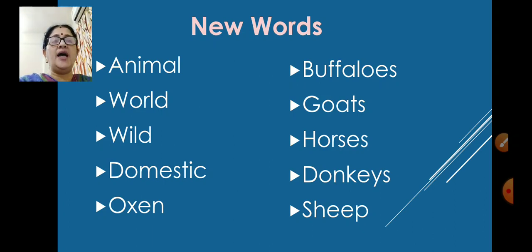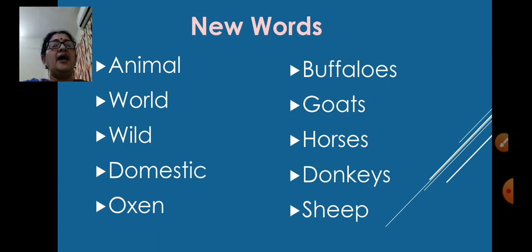Horses. H-O-R-S-E-S. Horses. Then donkeys. D-O-N-K-E-Y-S. Donkeys. Then sheep. S-H-E-E-P. Sheep. Okay children, we have finished all 10 words.